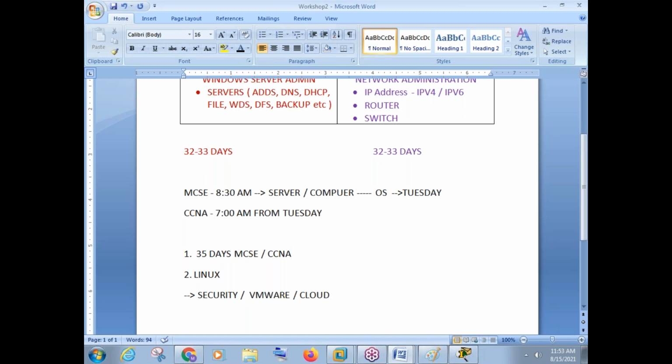First finish your Windows, CCNA, Linux administration, then choose any one path, maybe security or VMware or cloud, or maybe some other things if available. This is the sequence. Normally, people say, oh, cloud is in much demand, so let us go to cloud. See, without this, you cannot learn cloud. That is a basic thing a person should understand.